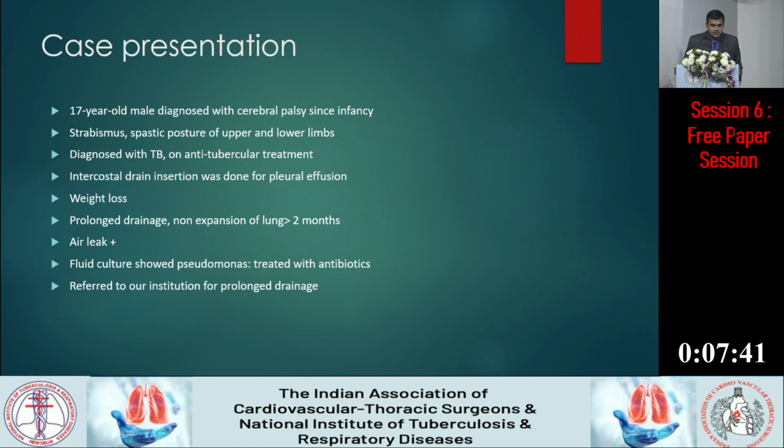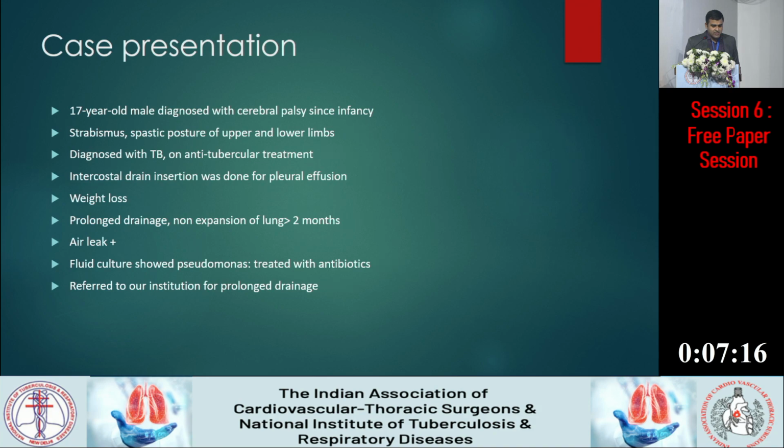This is a 17-year-old male diagnosed with cerebral palsy since infancy, having all the features of cerebral palsy such as strabismus, spastic posture of upper and lower limbs, apart from other skeletal features, and he was diagnosed with TB and already on anti-tubercular treatment. But 1 month after starting anti-TB treatment, he also developed pleural effusion for which an intercostal drain was inserted, and he also had a history of weight loss.